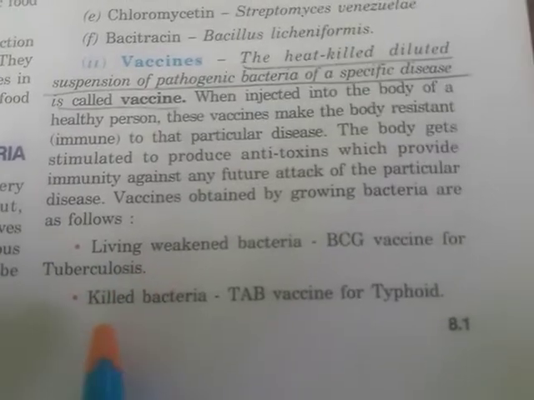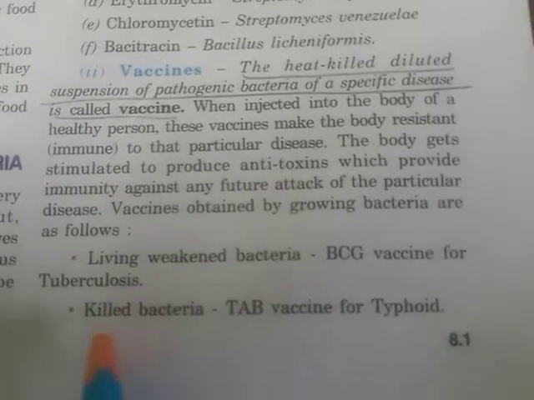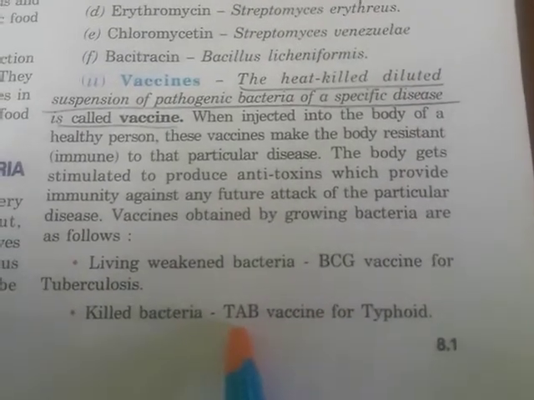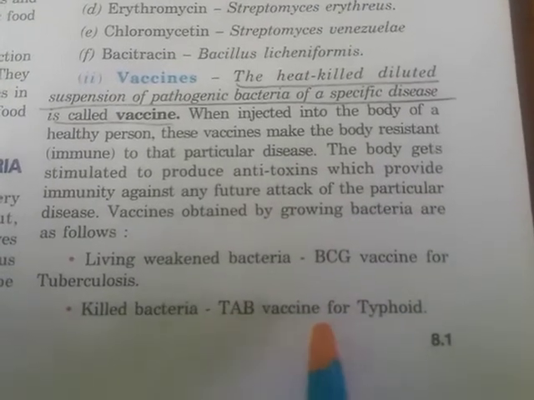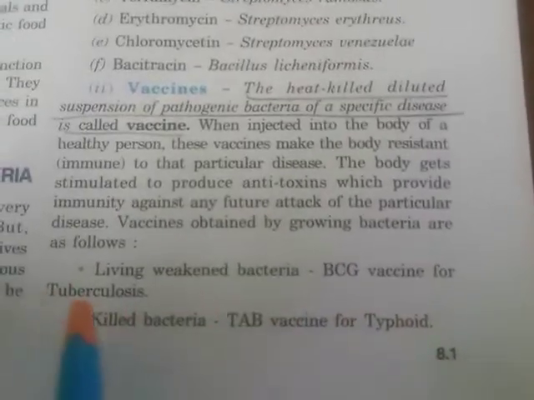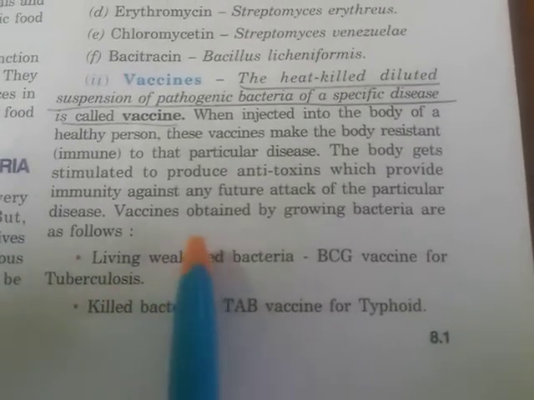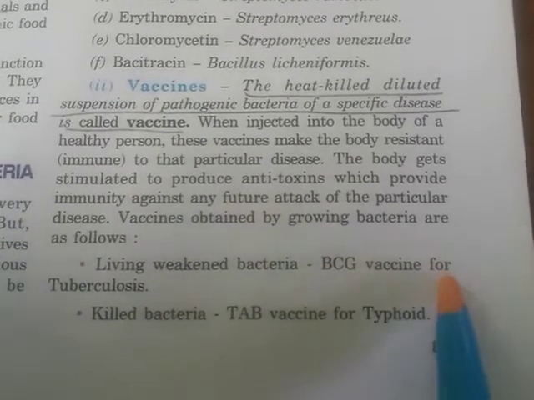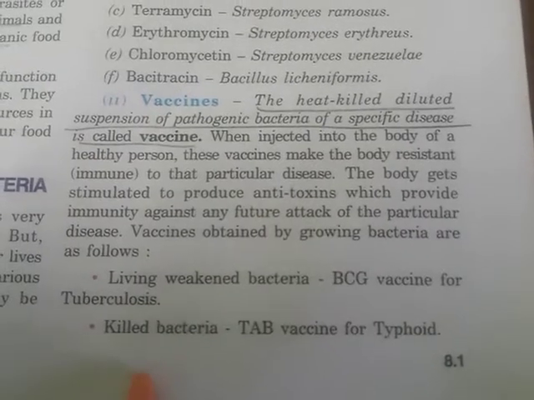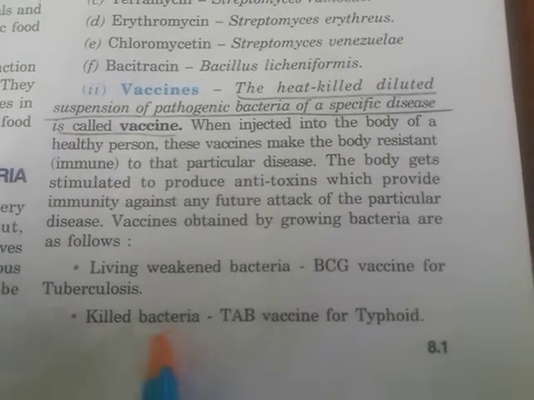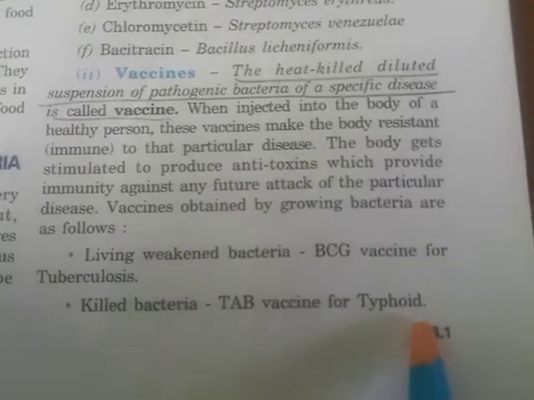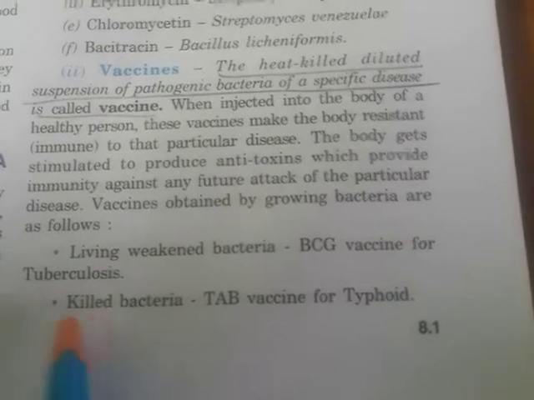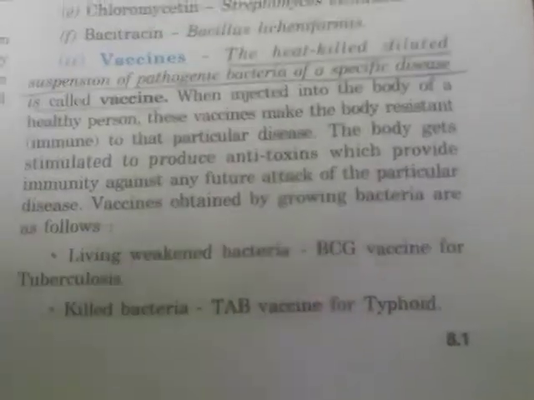Understood, children? Now, second is killed bacteria. So the vaccine which is produced from the killed bacteria is TAB vaccine, and this vaccine is used against typhoid. So children, have you understood now? The vaccine produced from living weakened bacteria is BCG vaccine, which is used for tuberculosis, and the vaccine produced from killed bacteria is the TAB vaccine for typhoid. So children, you have to learn the names of the vaccines which are produced by the killed bacteria and the living weakened bacteria.